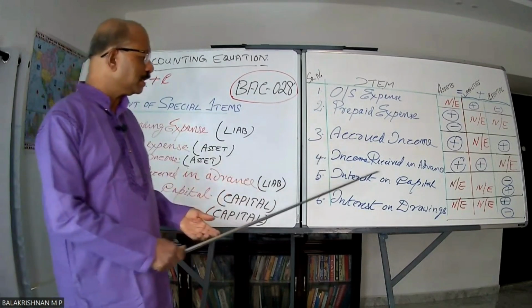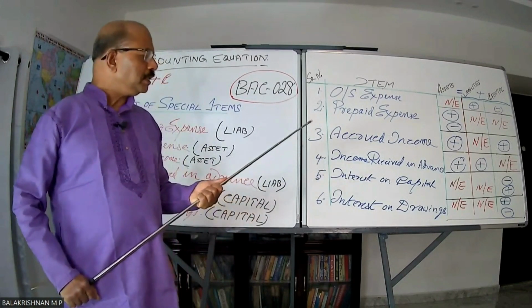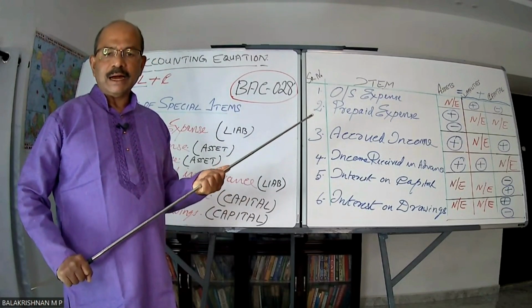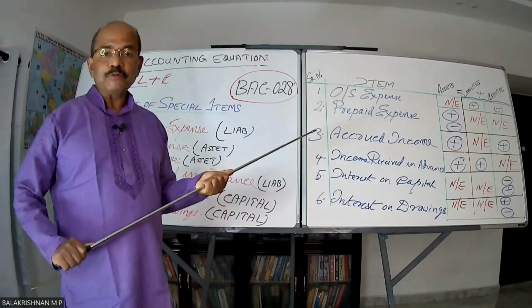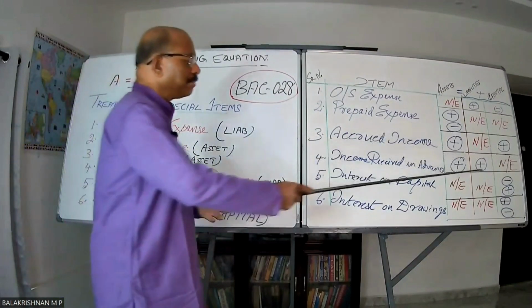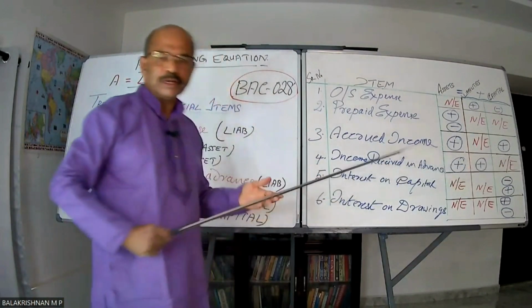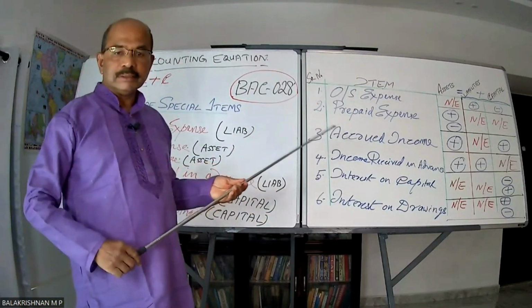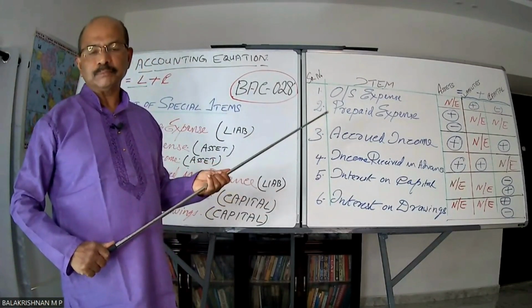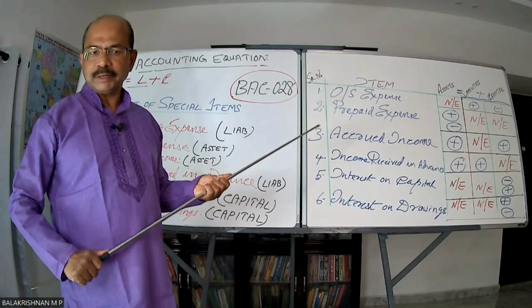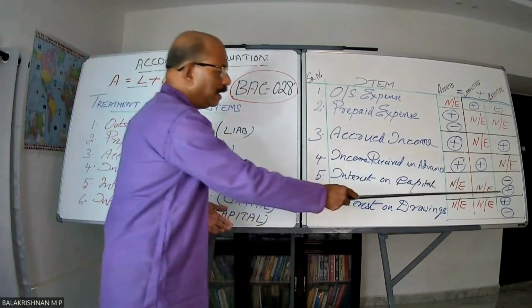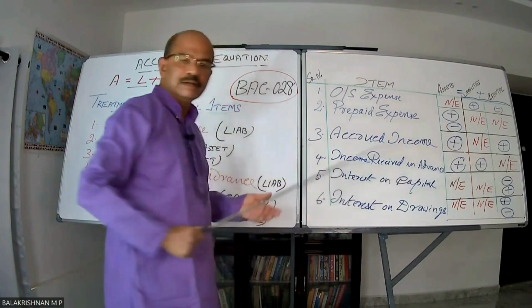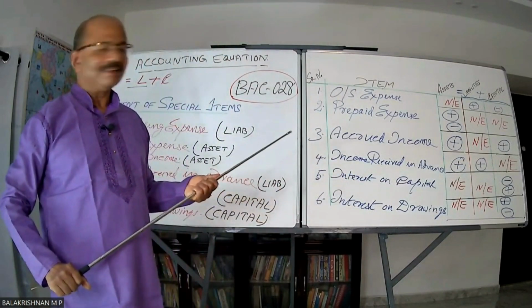Now let's say interest on capital. Interest on capital means it is an expenditure from the point of view of the business. As such, capital gets reduced because I told any expenditure will reduce the capital. And this amount we are bound to give to the businessman. He is represented with capital again. So add to the capital, same amount. Actually, it gets nullified. Accounting equation will be maintained.